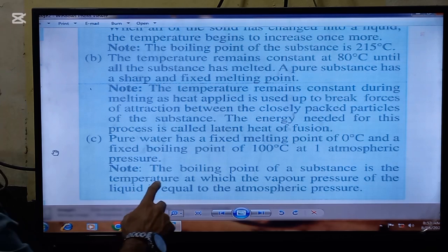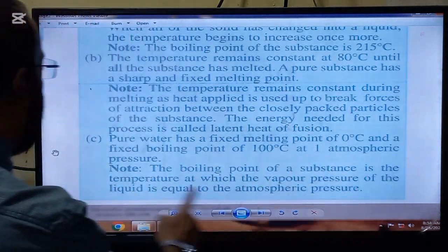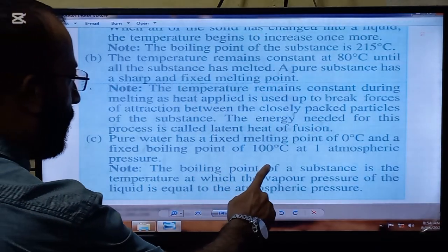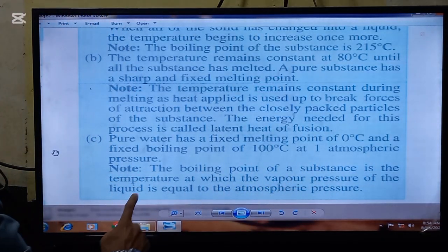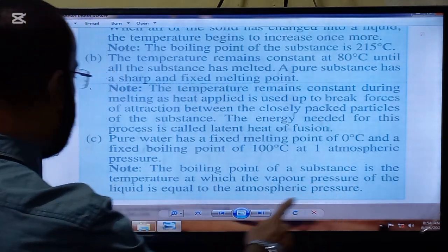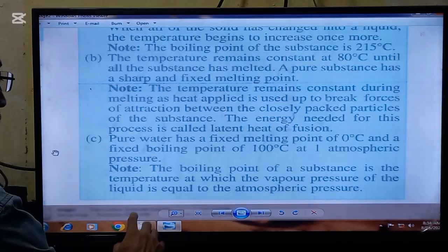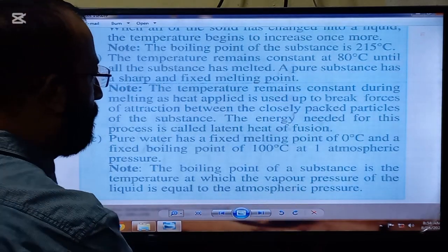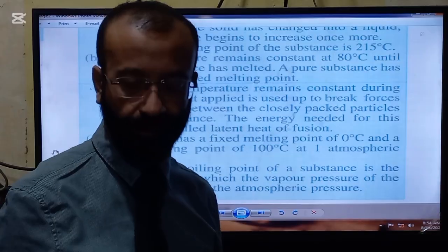Pure water has a fixed melting point of 0 degrees C and a fixed boiling point of 100 degrees C at 1 atmospheric pressure. Note, the boiling point of a substance is the temperature at which the vapor pressure of the liquid is equal to the atmospheric pressure. So this substance cannot be water.